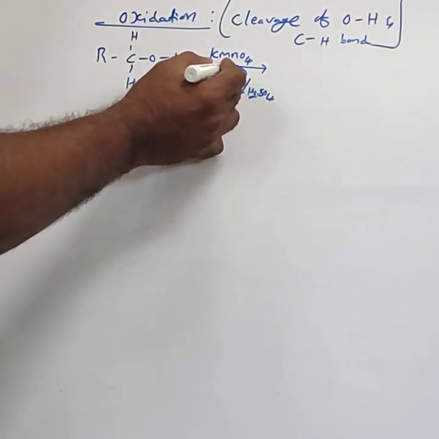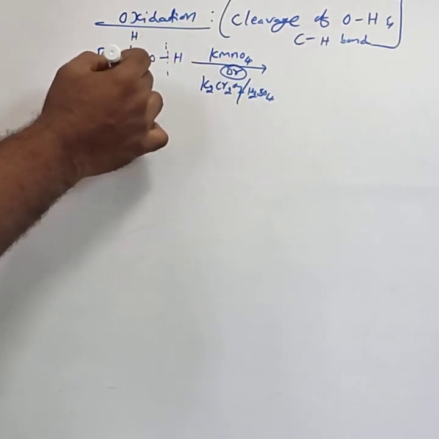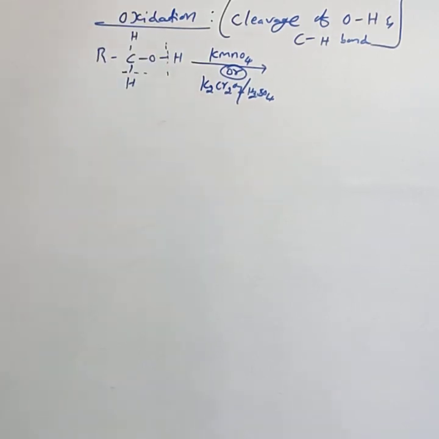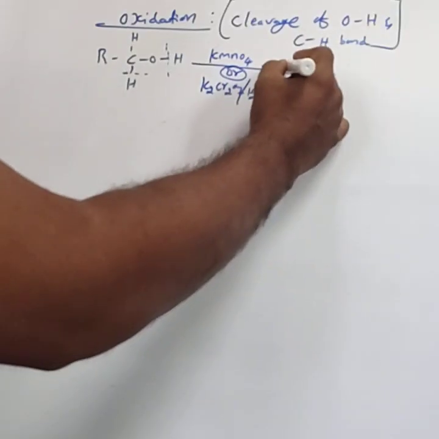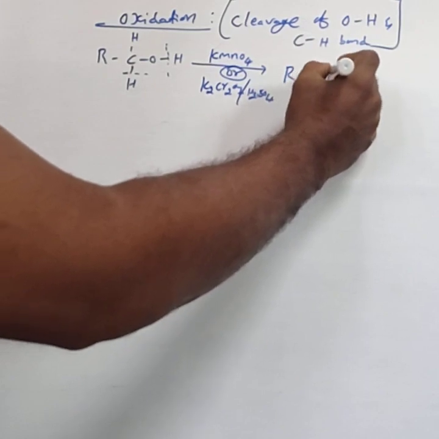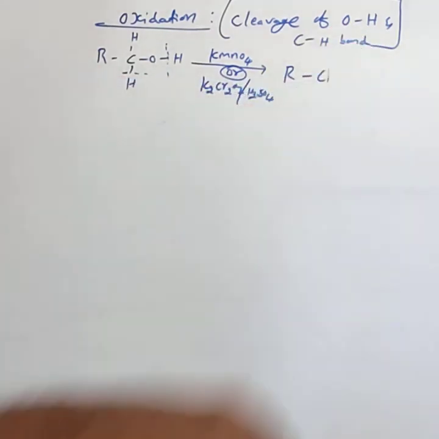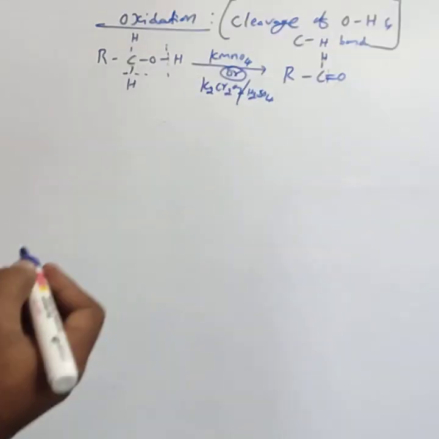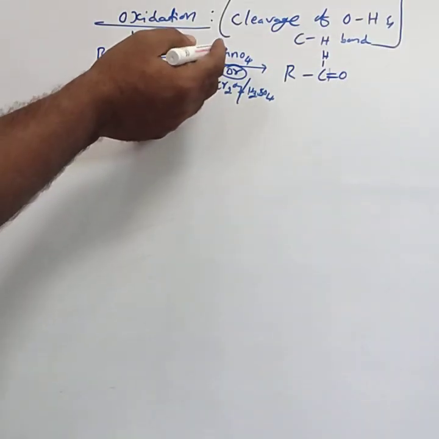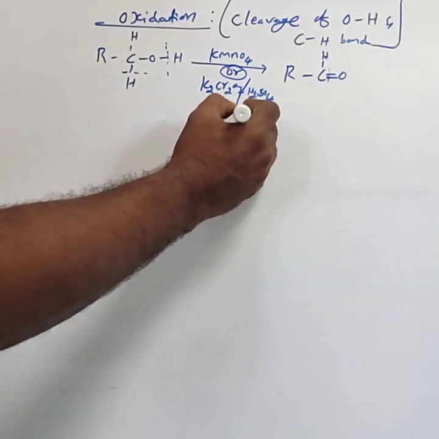They can supply the oxygen. Here the OH bond is cleaved as well as one of the CH bonds, removal of H2 takes place, and that is converted into C double bond O, which results in the formation of RCHO, or RCH double bond O. Then this H2 and the oxygen donated from KMnO4 are removed in the form of water.